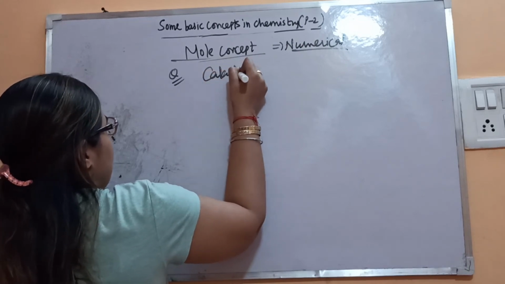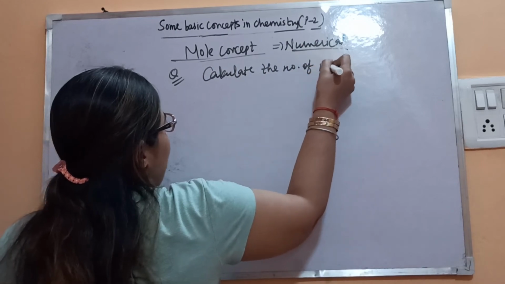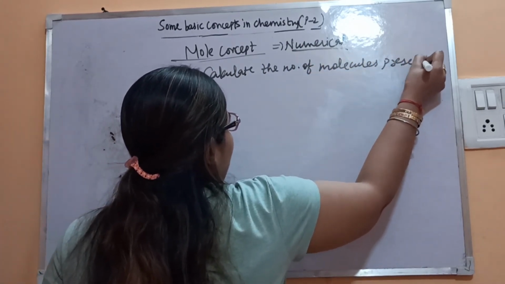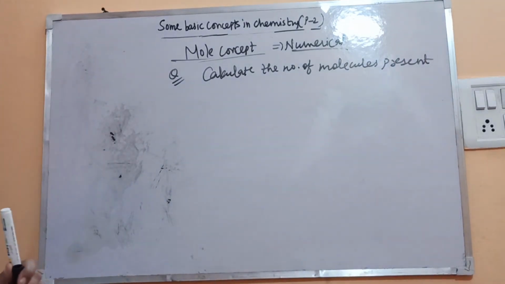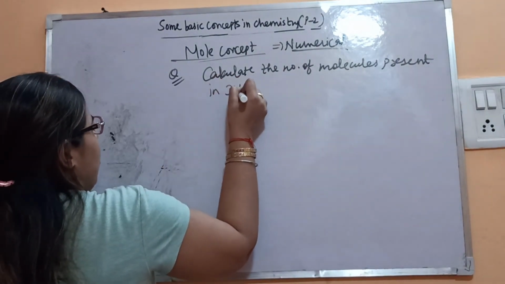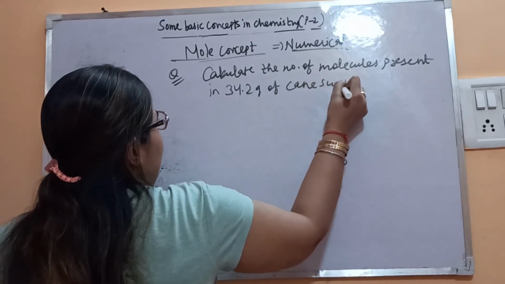Calculate the number of molecules present in 34.2 grams of cane sugar, that is sucrose.